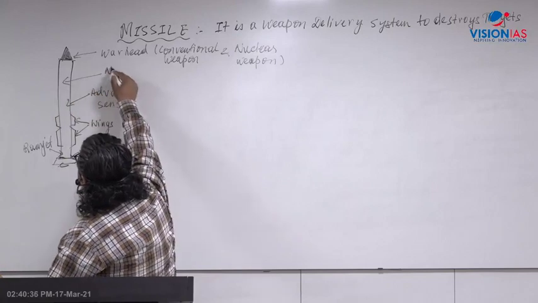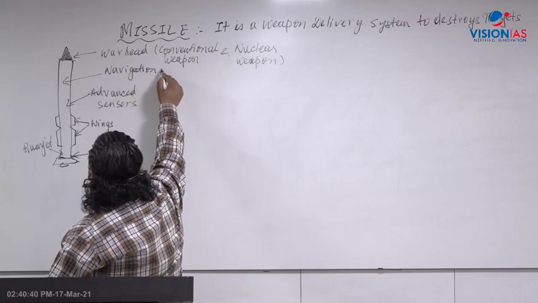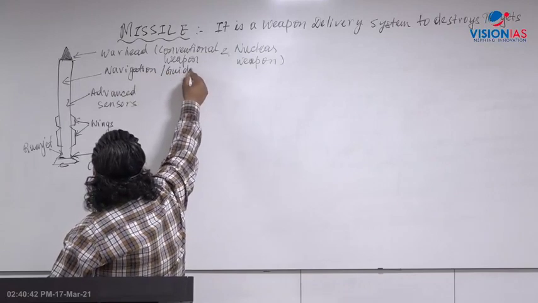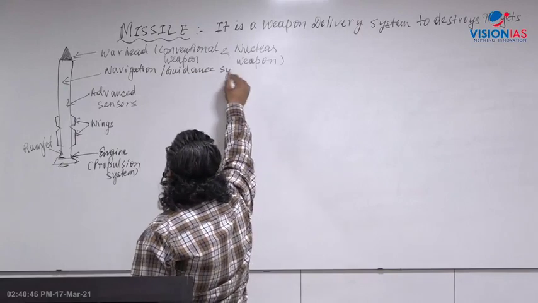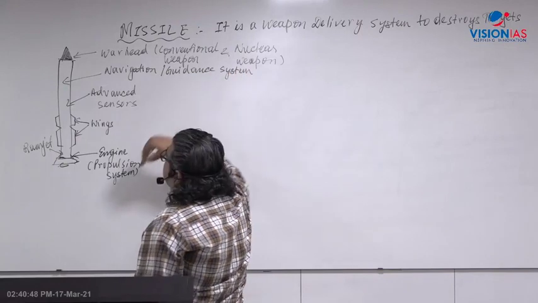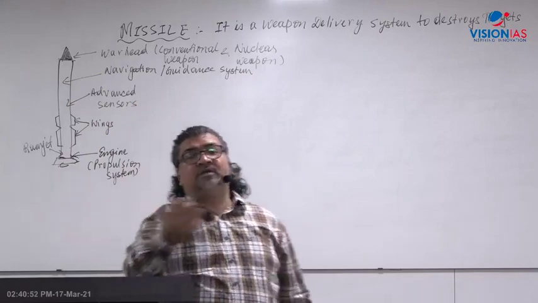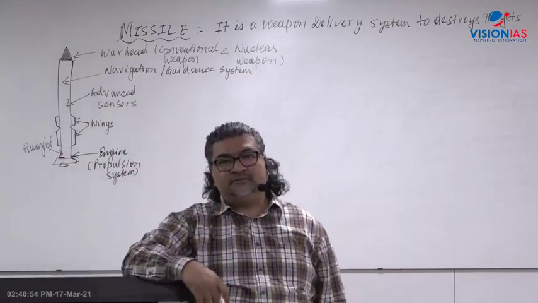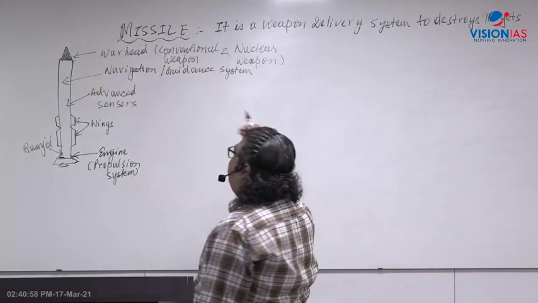Then apart from that, it has a dedicated guidance system. It has navigation, right? In terms of guidance system, it can be guided by radar. It has an inertial navigation system or may be guided through radar to a given target. So in the defense topic, there are a lot of facts.